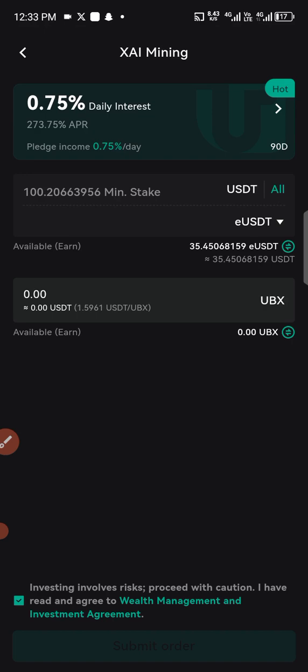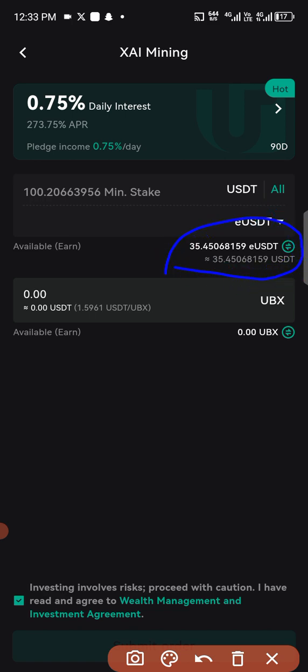like I said, so far so good. I already have my EUSDT here, I have a remaining of 35 EUSDT. For the old members, this is another method that you can actually use to claim back your money from the system too. So for the new members, once you create your account and if you need EUSDT, you can actually DM me so that I will send it to you. You send me some cash so that you have EUSDT. Remember, you cannot stake without having EUSDT.